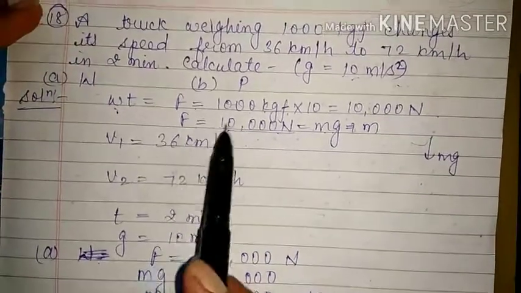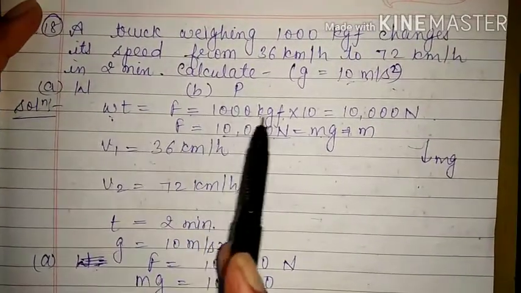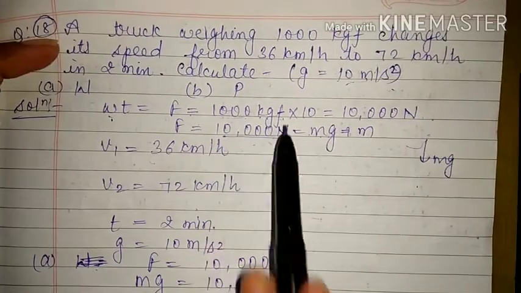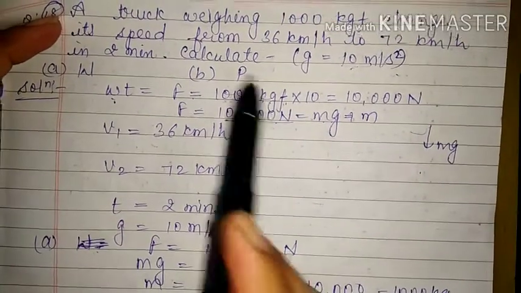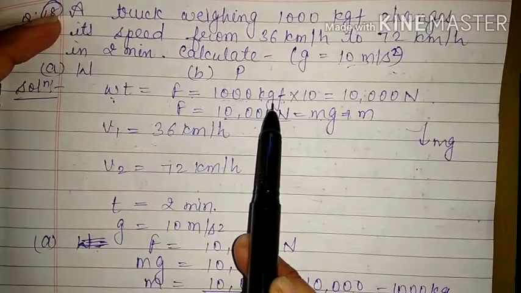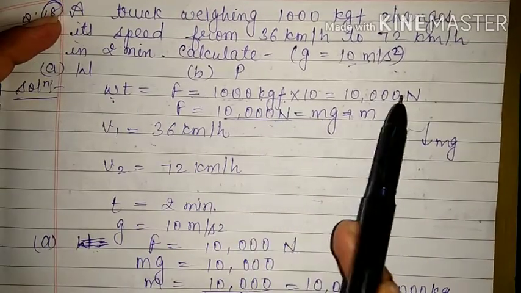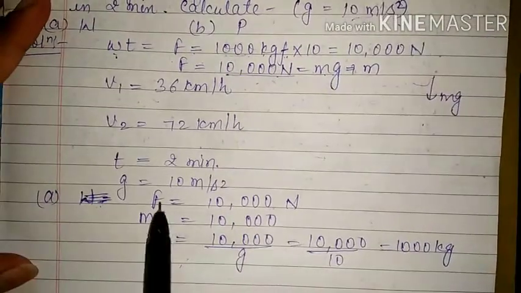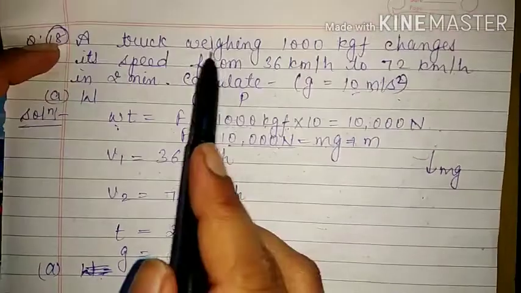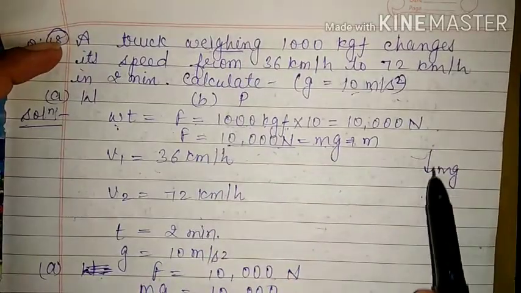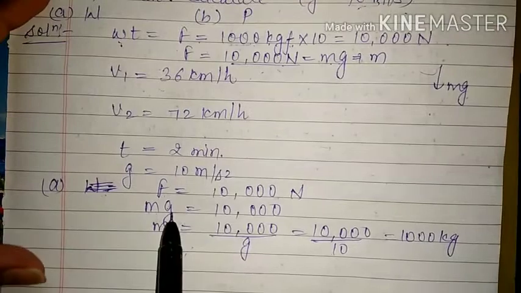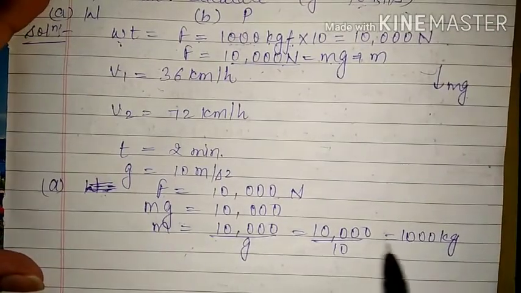Otherwise from here also we know directly that if it is given in kilogram force, then this numerical value will be equal to mass only. Or otherwise we can calculate it from here. The force was given in kilogram force. First of all, we have converted it into Newton. Now we have force in Newton. Force is equal to mg, because we are talking about weight, and weight will be acting in the downward direction, and it will be equal to mg. So force is equal to mg. From here we have calculated the value of m.